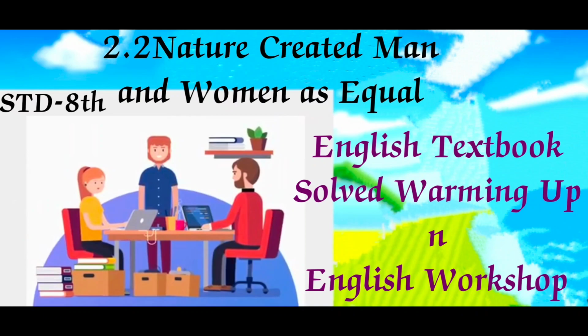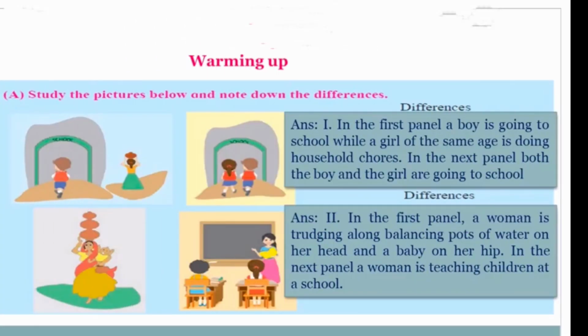Today we are going to start with a new topic, that is English textbook 2.2, Nature Created Man and Woman as Equal. Here we are going to see the Warming Up and English Workshop. Let us begin with the topic. By seeing the picture itself, you can imagine that in today's generation man and woman are working on the same stage, with the same status. Okay, let's begin the warming up.